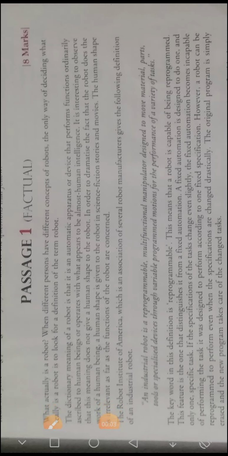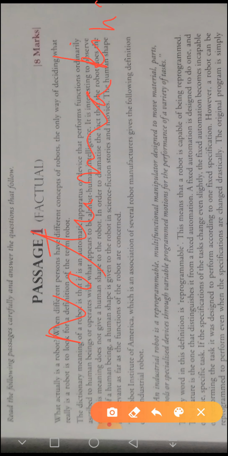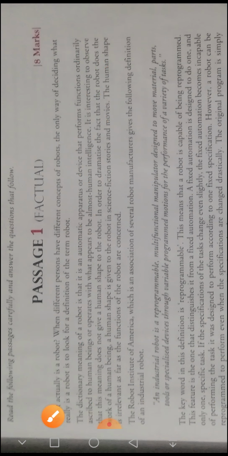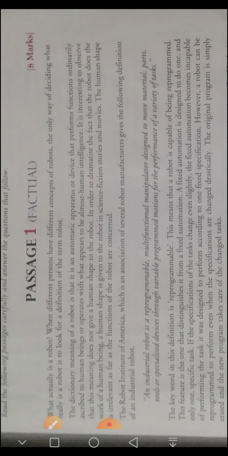This is Sunita and today we are going to do note making. This is a very important topic in class 11 and today we are going to learn how to make notes of factual passages, of any kind of passages. The trick is quite the same.